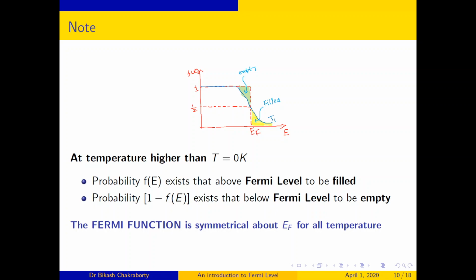Now the filled energy levels I have shown here by the yellow region, and the empty energy levels I have shown here by the green region. These two regions will be the same. That means the Fermi function is symmetrical about EF for all temperatures. This is a very important conclusion here. Remember it.